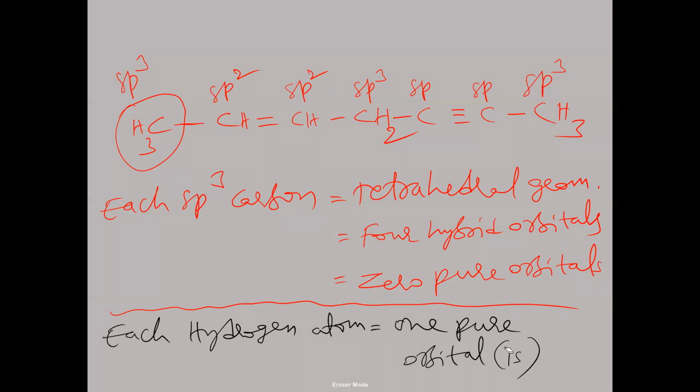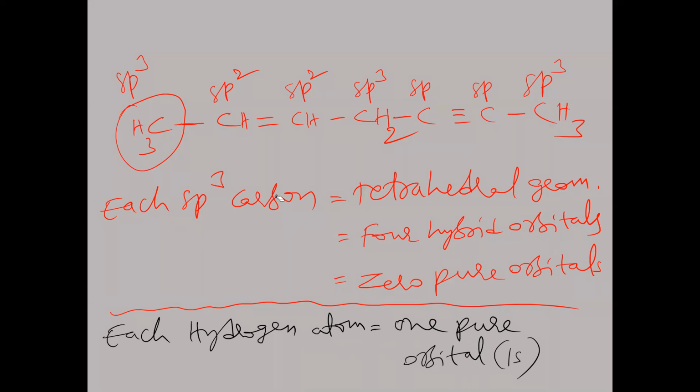One pure s orbital is present in each hydrogen. If x number of hydrogen atoms are present in the given organic compound molecule, the number of pure orbitals should be taken as x. If y hydrogen atoms are present, y is the number of pure orbitals. Each hydrogen atom equals one pure orbital.